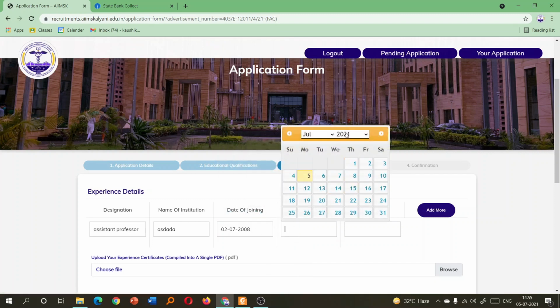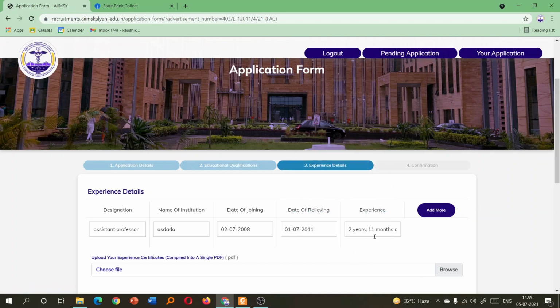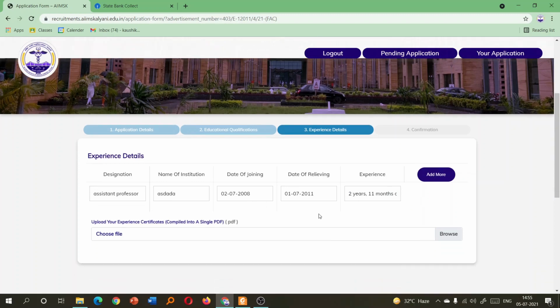So maybe from 2008 to 2011, 1st July. Your experience is automatically calculated. Now you can see here 2 years, 11 months and 30 days. Ideally if you see the dates, it should be 3 years. This is not a problem, because the computer is calculating like this and it is not adding the last date. Maybe we will fix that issue, but don't worry about that. We will take it as 3 years. You do not need to panic about that. But one thing, please do not edit this column. It should be automatically calculated.